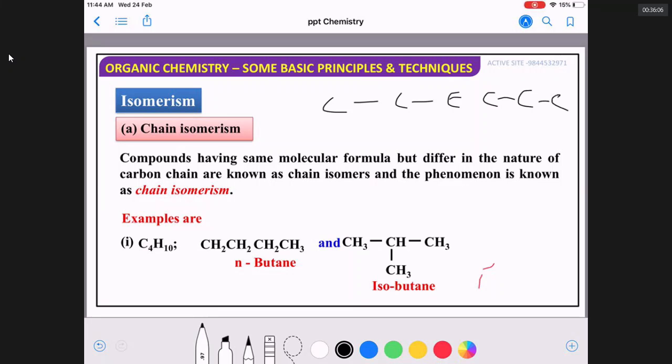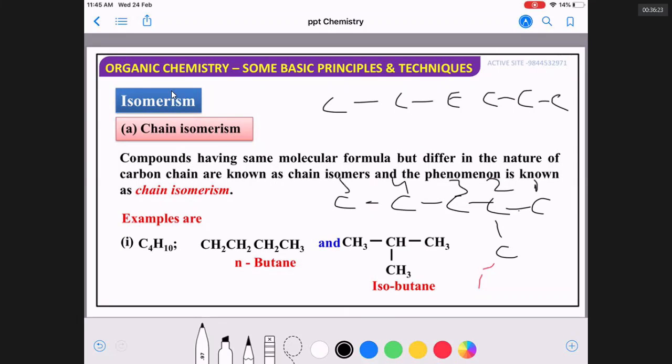It is normal hexane. It is 2-methyl pentane. You can put the methyl group on the second position and the third position.